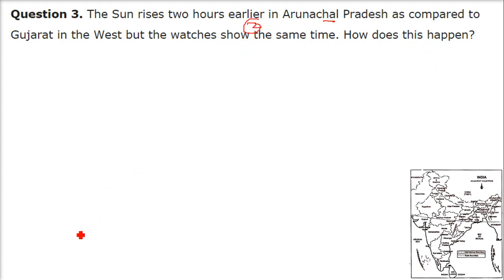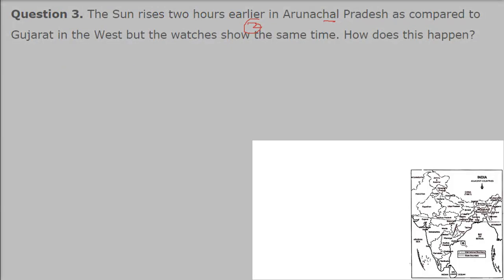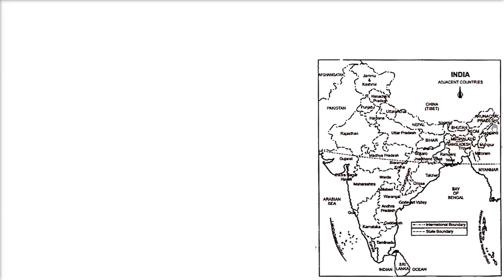How does this happen? First, let me show you the picture. See, the sun rays first reach Arunachal Pradesh. After 2 hours, because it takes time, because we are almost 30 degrees apart in longitude. So when Earth revolves around its axis, it takes around 2 hours for the sunlight to reach Gujarat or this point. So there is a 2-hour difference. So we have to solve this.